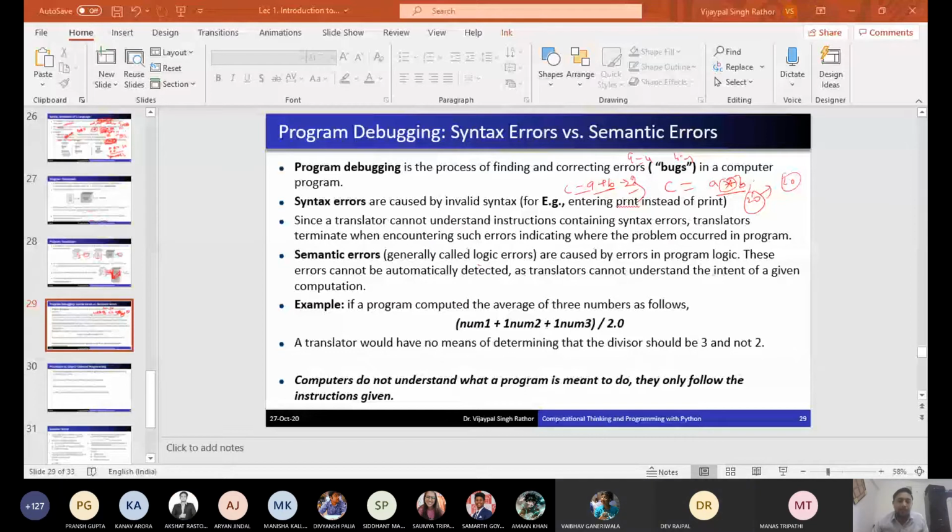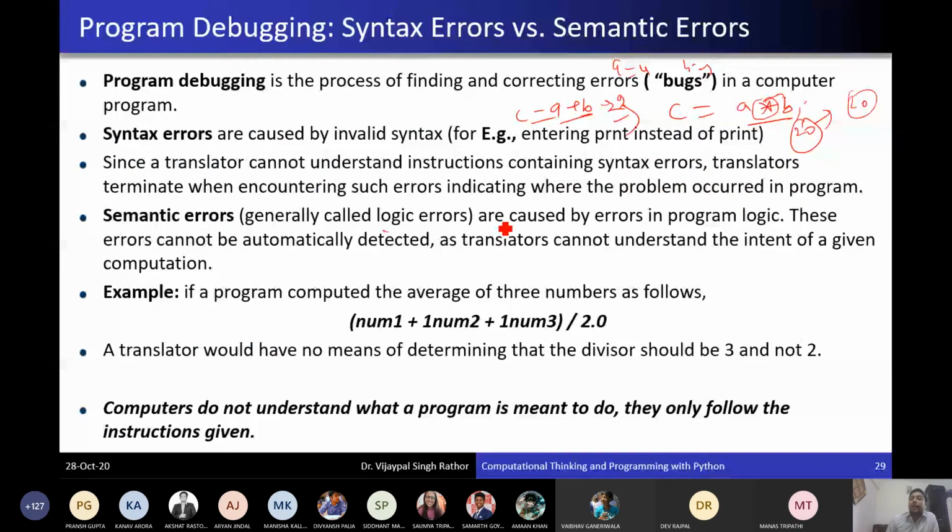Okay, thank you. So this is actually about meaning. It is correct, but the meaning is different, which is why it provides different results. These kinds of errors are known when you run the program and observe the output. That is called a logical error or runtime error. Syntax errors, however, will be known to the compiler or the user before execution of the program.